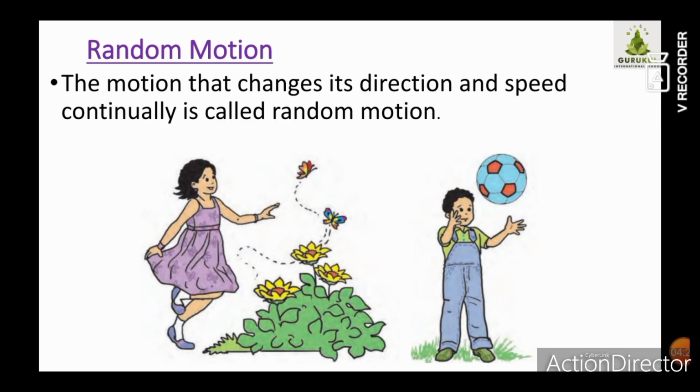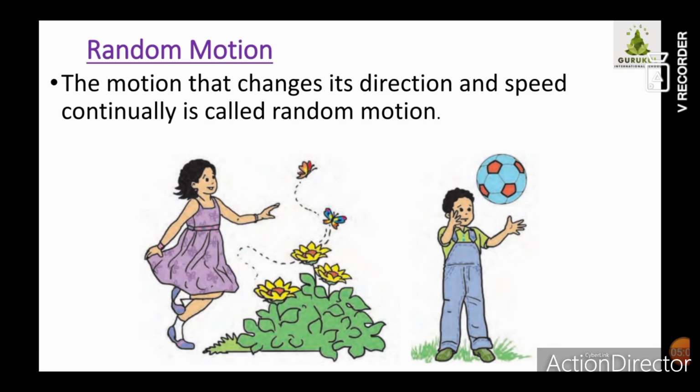So children, which other examples come to your mind about random motion? Do you play football? While playing football, if you observe the players, they run in any direction. They are not moving in one direction or in a definite path. Correct? Sometimes you might have seen a flock of pigeons collecting or eating grains. While eating the grains, how do they move? They do not move in one direction or in any definite path. They are moving in any direction. Their direction changes again and again. Such a motion is called a random motion.